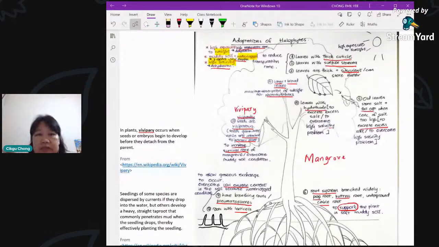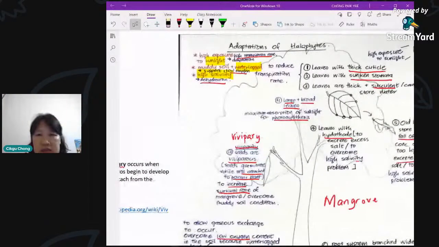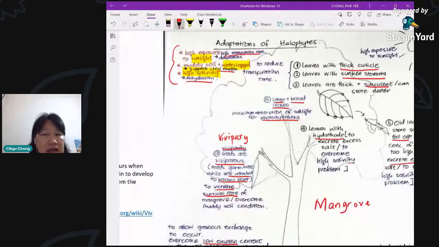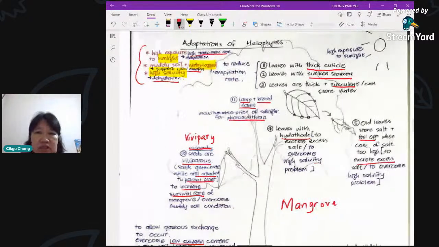So let's look at first. Let's summarize. These are the conditions. Okay, high sunlight, that means high light intensity, waterlogged. So these are the features, sunlight. And then the problem here is you have dehydration, high transpiration rate. This is the feature and then the problem. Okay, muddy soil, waterlogged. The problem here is low oxygen. Okay, high salinity, the problem here will be dehydration. So how do we reduce transpiration rate? So these are the features, right? So these we call the F.